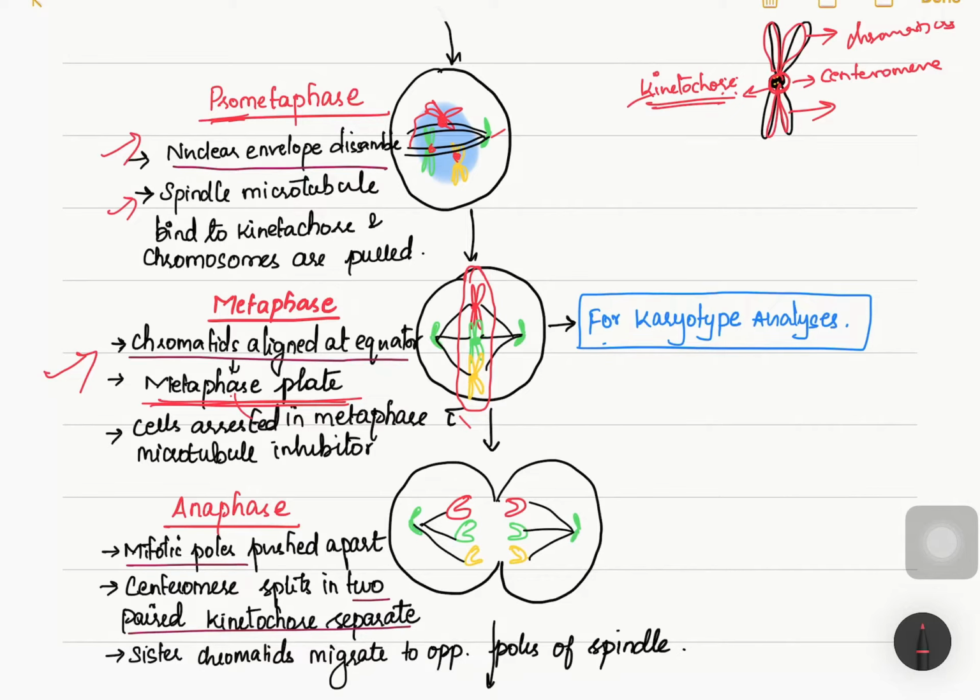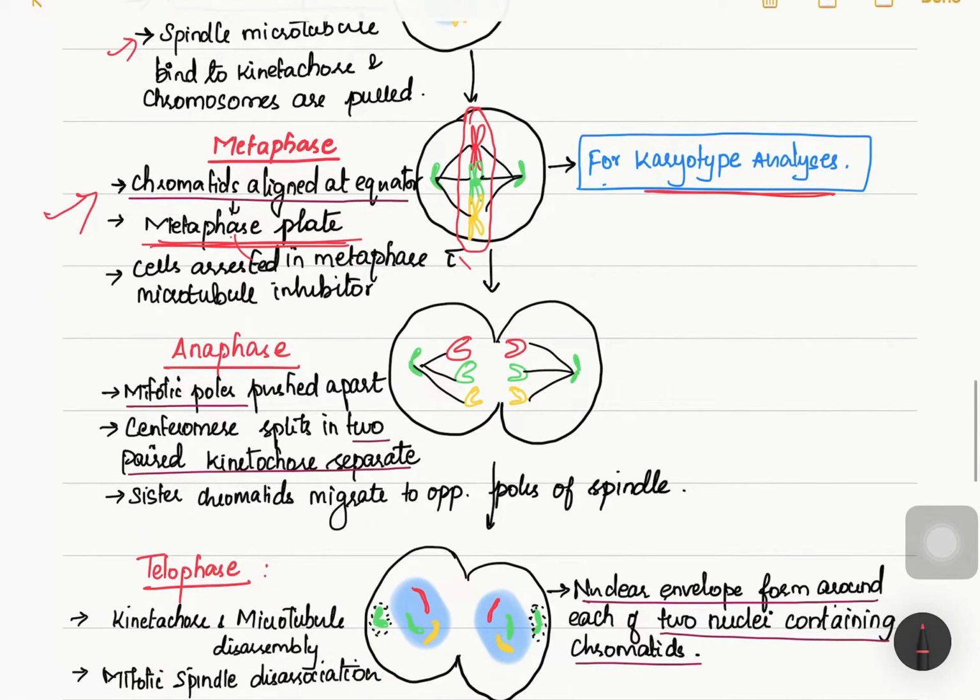So what is the importance of this stage of mitosis? Karyotyping. We already know that to find out the chromosomes we do karyotyping, which is a definitive test. For karyotyping analysis we need a cell which is in the metaphase stage. In the metaphase stage we are going to see the karyotype of the cells.